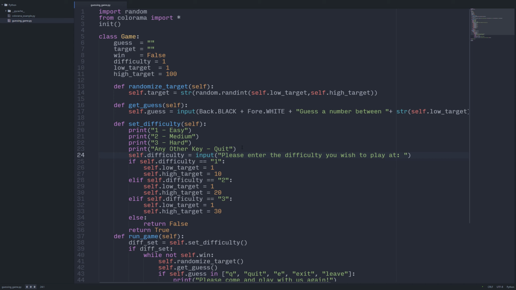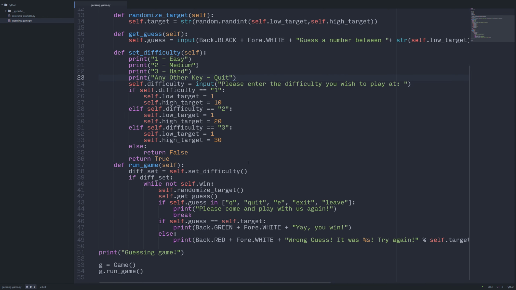But if you need to differentiate between them, you use the self moniker. So this whole time we've been using self to reference the class itself. But anything outside of this instance of this object, or anything local within the scope of that function or that if statement, we don't use self.